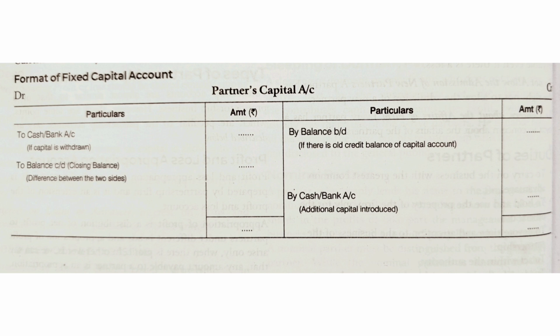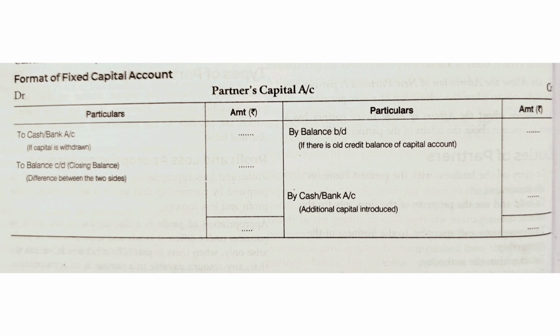And on the debit side, there is a cash and bank account. Same cash and bank account, if any partner withdraws his capital, will be entered here. And next one is balance carried down. In every partner's capital account under the fixed capital method, it will always show a credit balance. That is the balance carried down, which is a closing balance. This is actually the difference between the two sides.